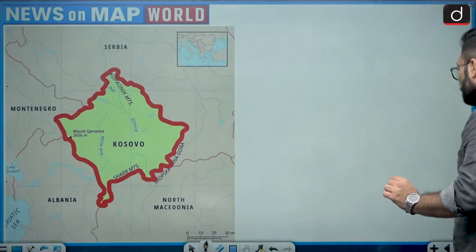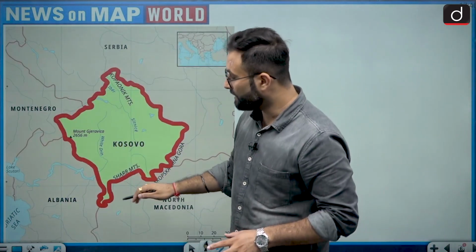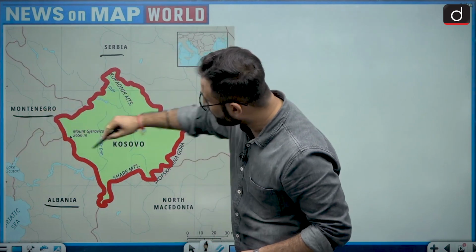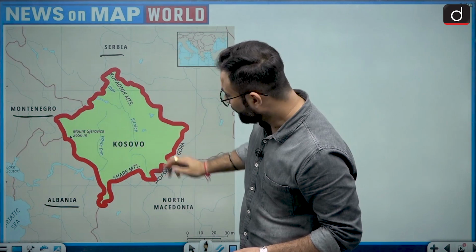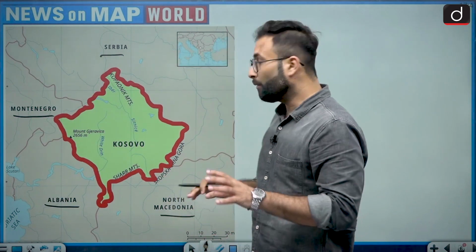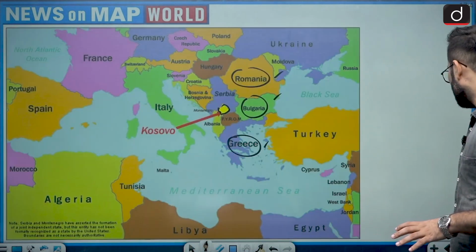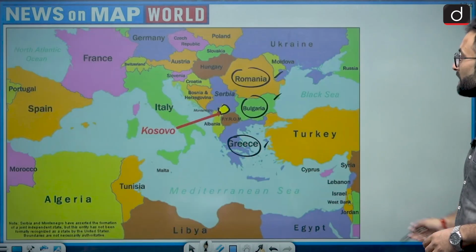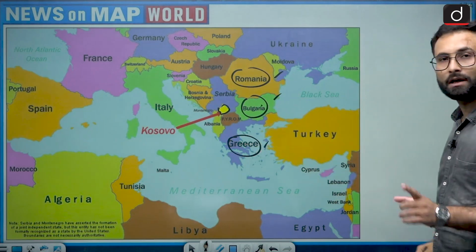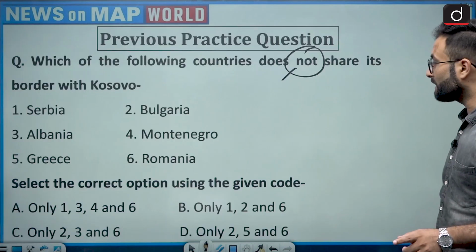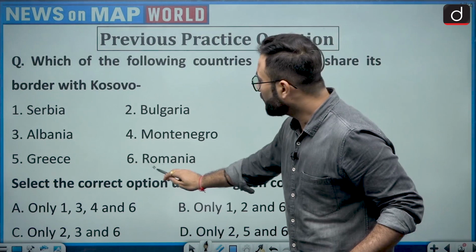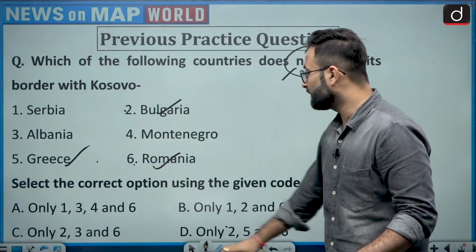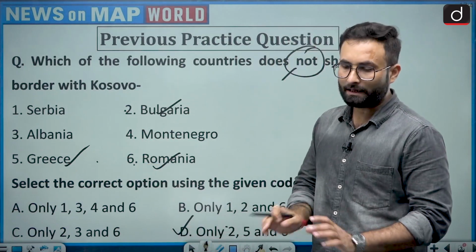Now if you take an even closer look, you will find that there are certain areas like Albania, then we have Montenegro and Serbia. These have direct boundaries with Kosovo over here. And here we have North Macedonia. Now coming to the question again, they are asking which do not have the border. So obviously these are the three countries: Romania, Bulgaria and Greece, which do not have the border. Romania, Bulgaria and Greece are options 2, 5 and 6, which are given in option D. So option D would be your right answer over here.